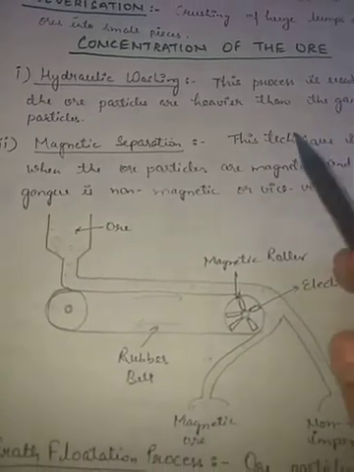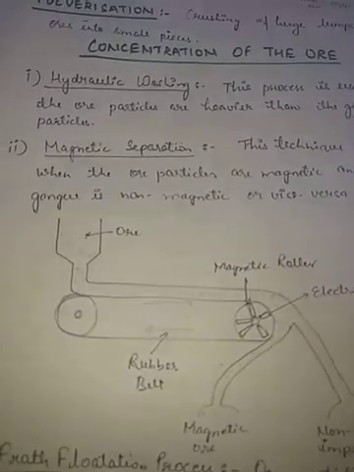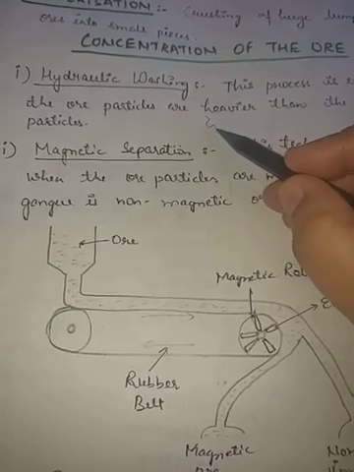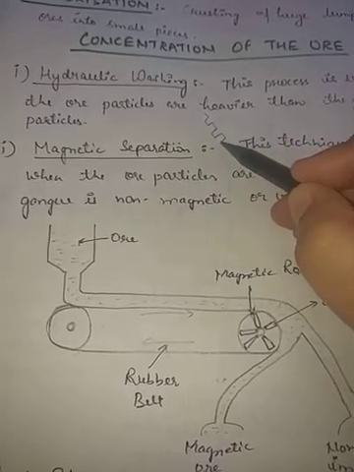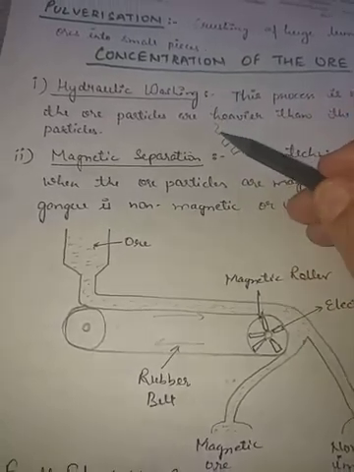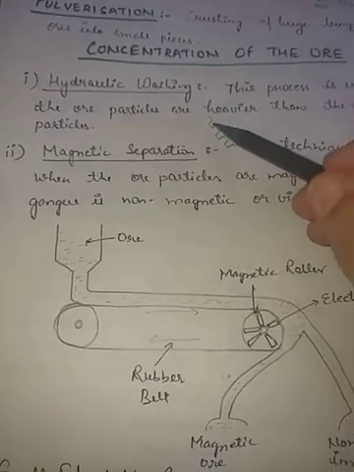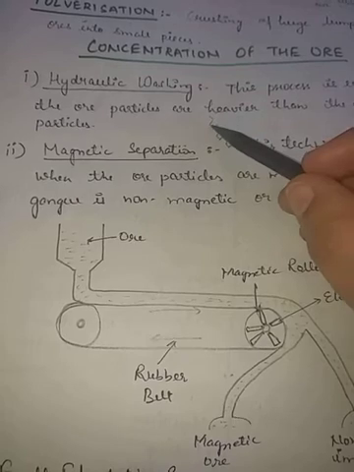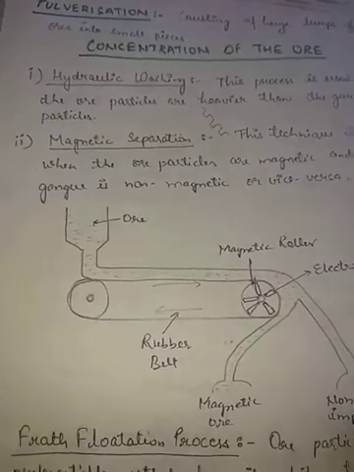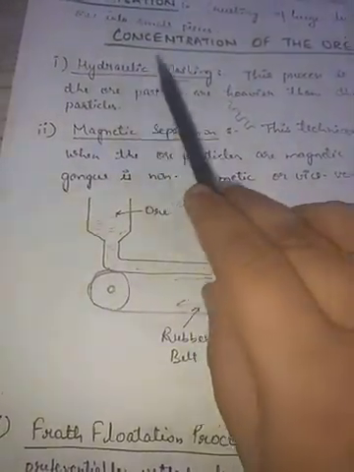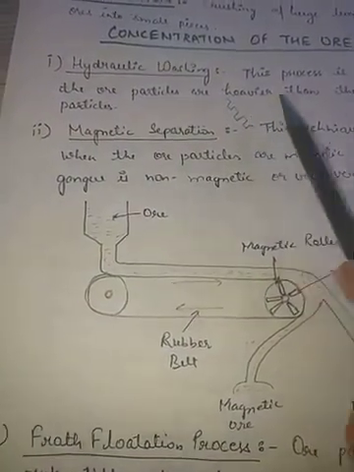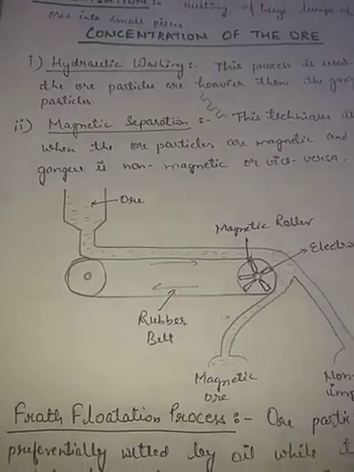So here what is done is the powdered ore is passed through a slope, and in that slope the grooves are made like this. The powdered ore is passed through it, and a jet of water is also passed. So the denser or heavier ore particles are collected in the grooves, and the water rushes out through it. So this is hydraulic washing. It is done with the help of water, and it is used when ore particles are heavier than the gangue particles.